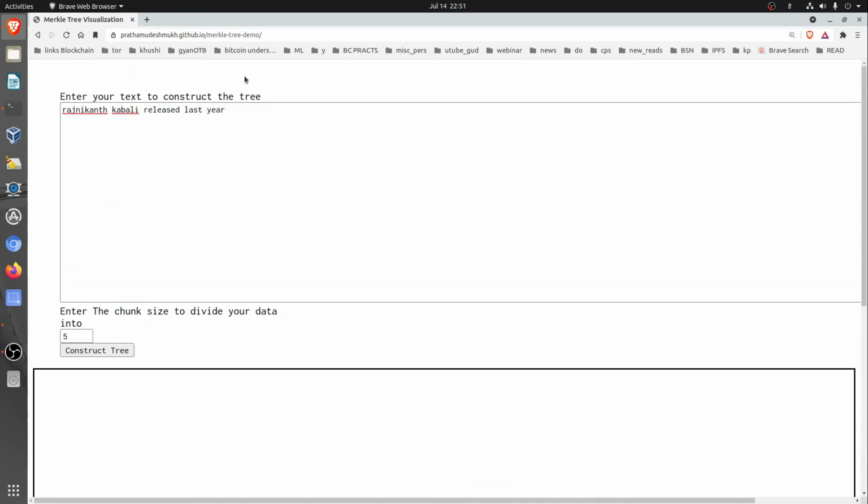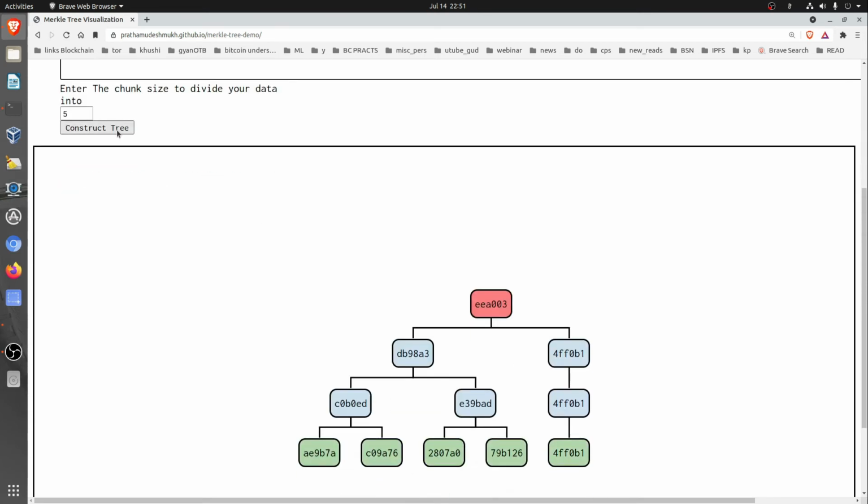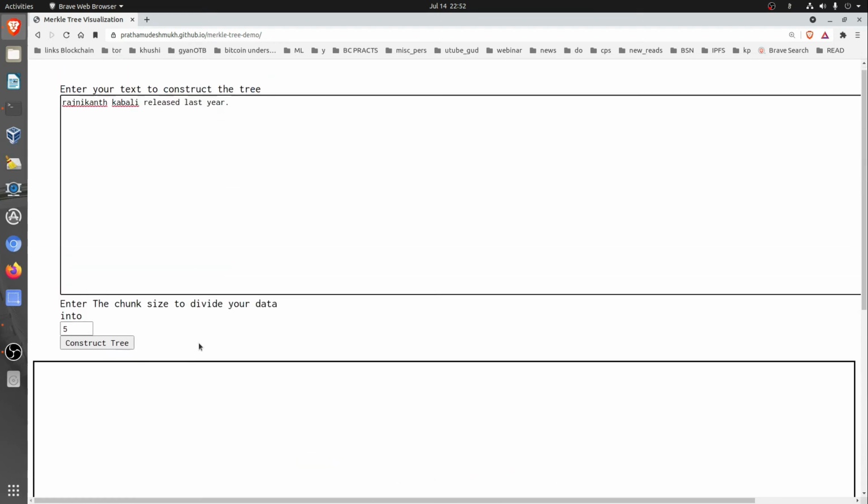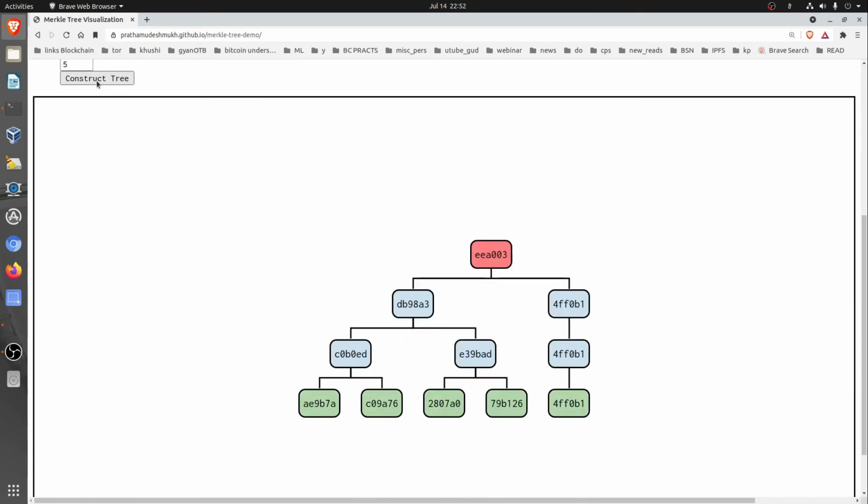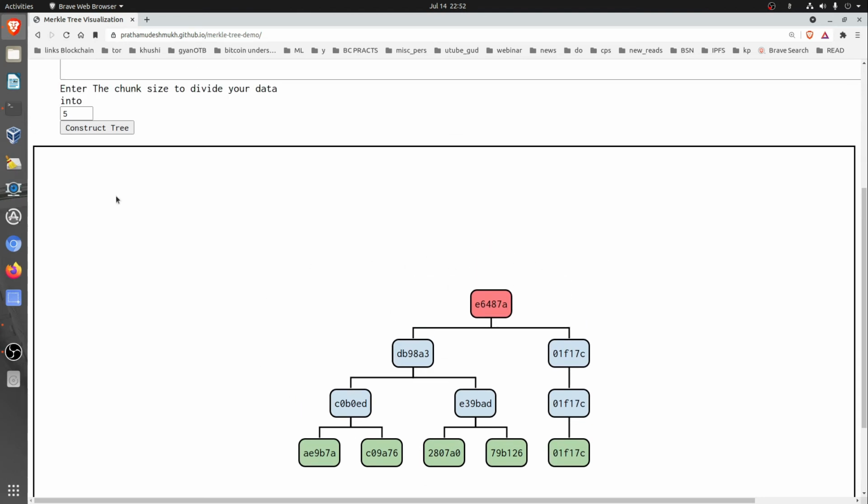Now, coming back to this data, if I add a full stop and construct the tree again, it is not real time, I will have to apply the function again, construct tree. Now you see the effect. The Merkle root is EEA003 and I have just added a full stop here. The moment I construct the tree, the Merkle root on the right hand side will change. You see, this has remained the same because most of the text was the same, and I added the full stop. What I had done is divide the data into 5 chunks and construct the tree.